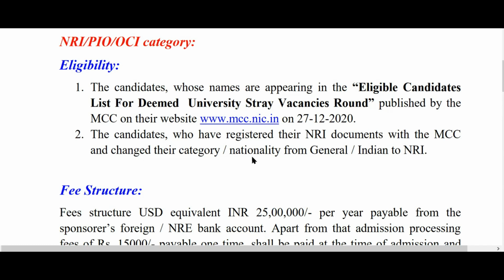The second condition: you should not have joined any college allotted by MCC and you are still retaining the seat. For example, if you have joined a college after round 2 and you are still holding the seat, you are not eligible. If you have a seat allotted in mop-up round, you are not eligible. If you have a seat allotted in mop-up round and you have joined the college, once again, you are not eligible. So look at the eligibility conditions from the prospectus published by MCC. Then you decide whether you are eligible for the stray vacancy round.